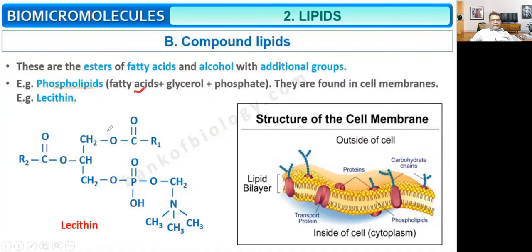Fatty acid is there. Plus glycerol is there. Plus phosphate group. So phospholipid. They are found in cell membrane. Example, lecithin. So this is the structure of cell membrane. You will find here phospholipids. Lecithin is one phospholipid.